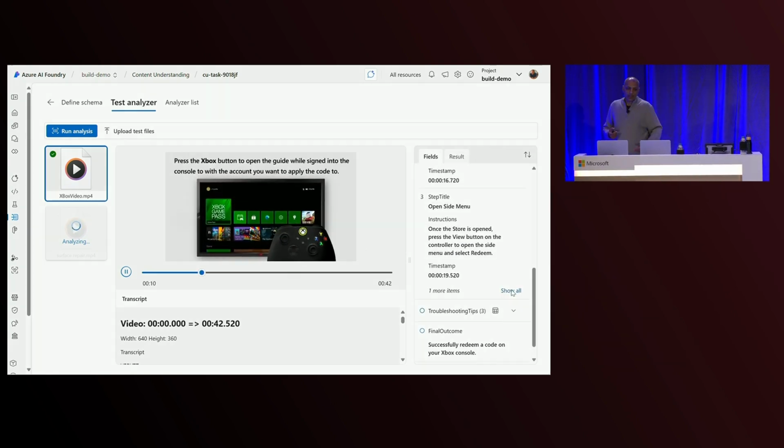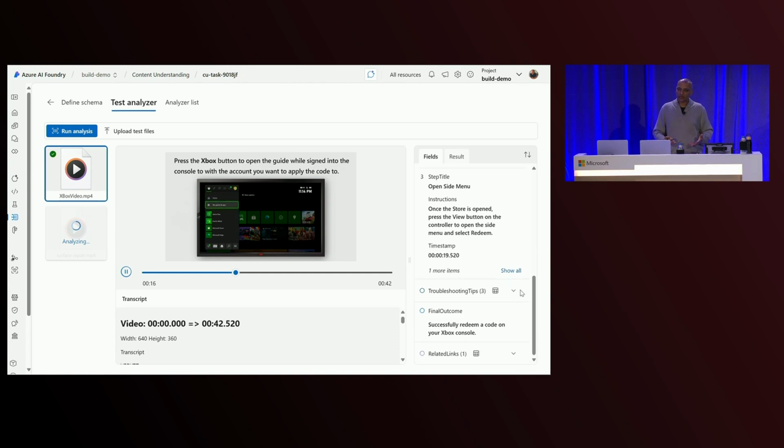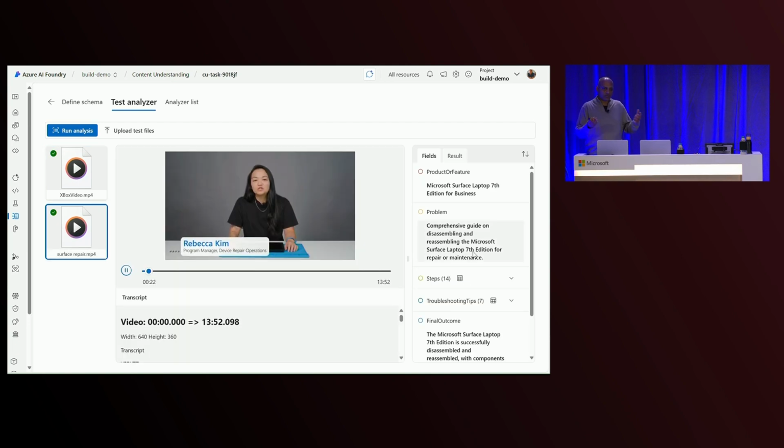So, as an example, we have this Xbox video. We can now convert that into all the different steps that went through the code redemption process. And now this information is available for you to add into your search.